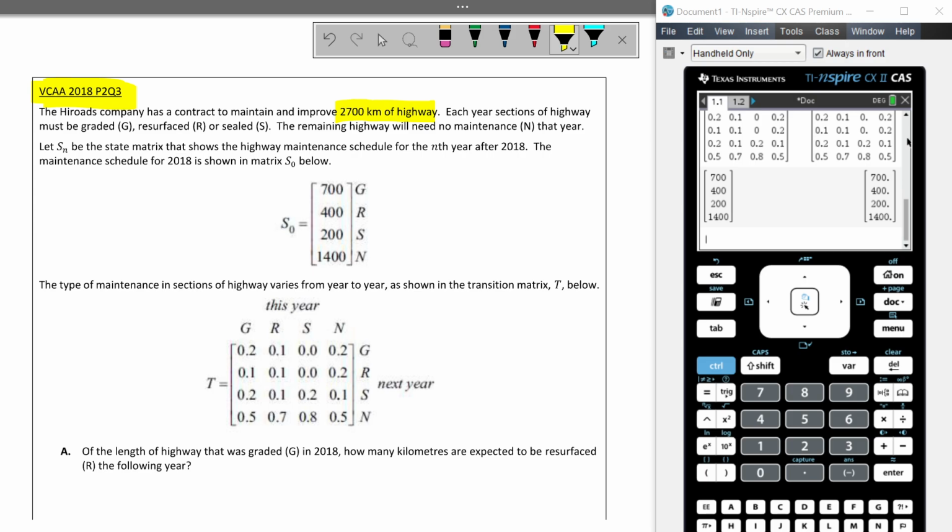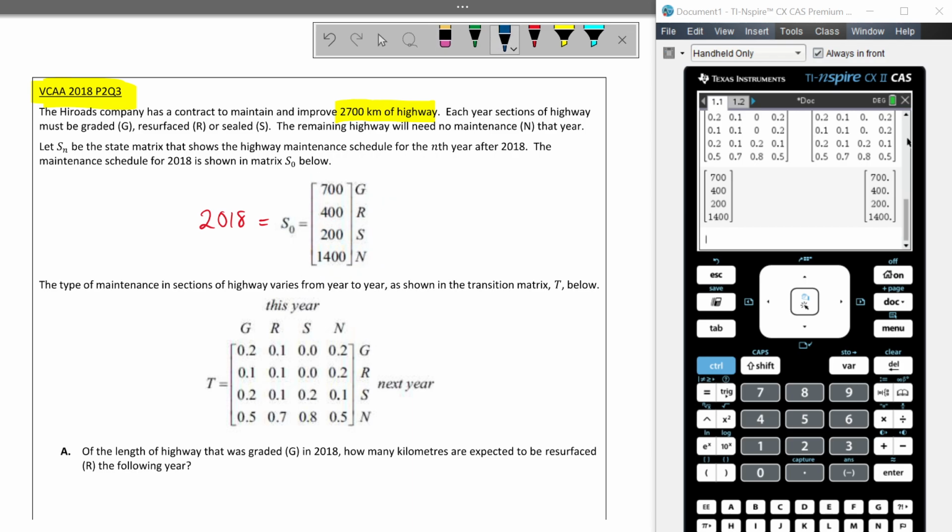Let S of n be the state matrix that shows the highway maintenance schedule for the nth year after 2018. The maintenance schedule for 2018 is shown in matrix S of 0 below. So the first thing I'm going to do is say that this is 2018. And we can see what's happening in 2018. In 2018, we're having 700 kilometers graded. Then we're having 400 kilometers resurfaced. We're having 200 kilometers sealed. And 1,400 kilometers, nothing has happened to them. So you can see a bit of the cycle going on here.